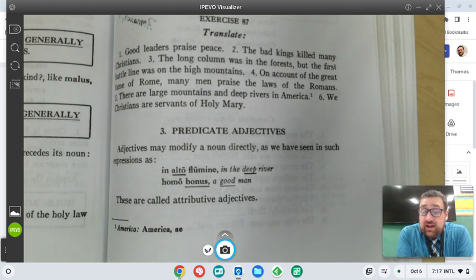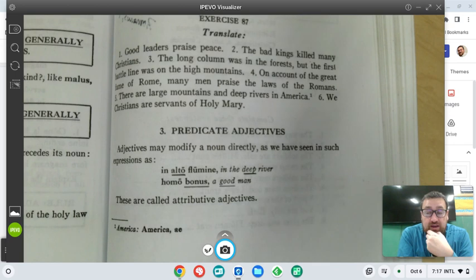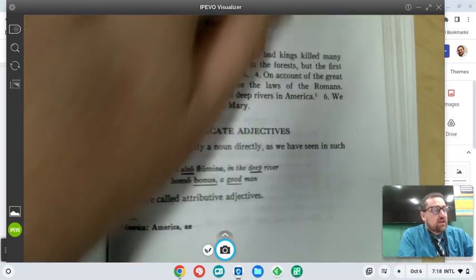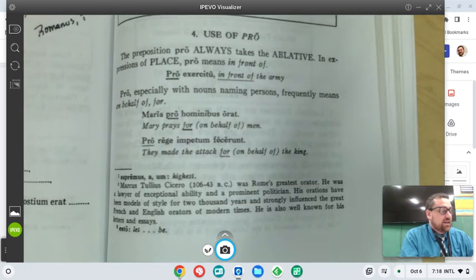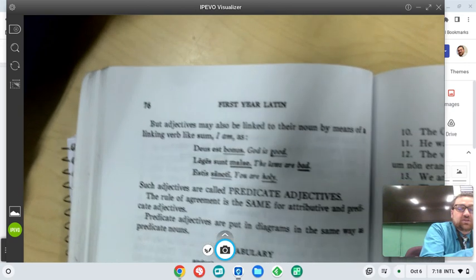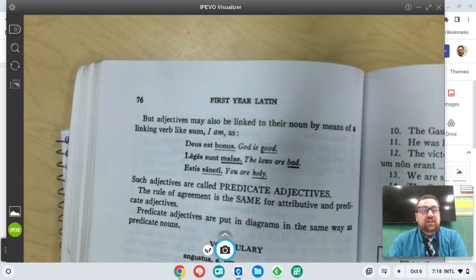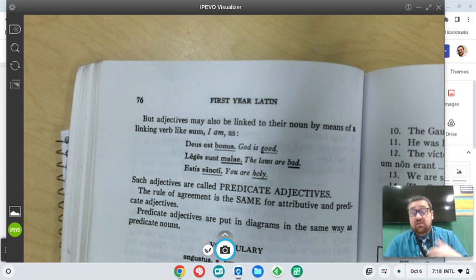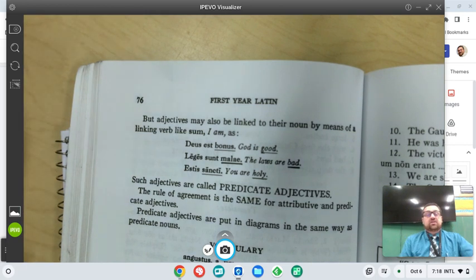But I'm not really pointing out the position of the adjective before or after. What I'm pointing out is that the two words are consecutive, that they're next to each other. In the deep river, a good man. So these are called attributive adjectives. And I want to contrast that with something called predicate adjectives. But adjectives may also be linked to their noun by means of a linking verb like sum, which is I am: sum, est, sumus, estis, or sunt, or even the past tense of those, erat or erant, or one of the others. And here are some examples.